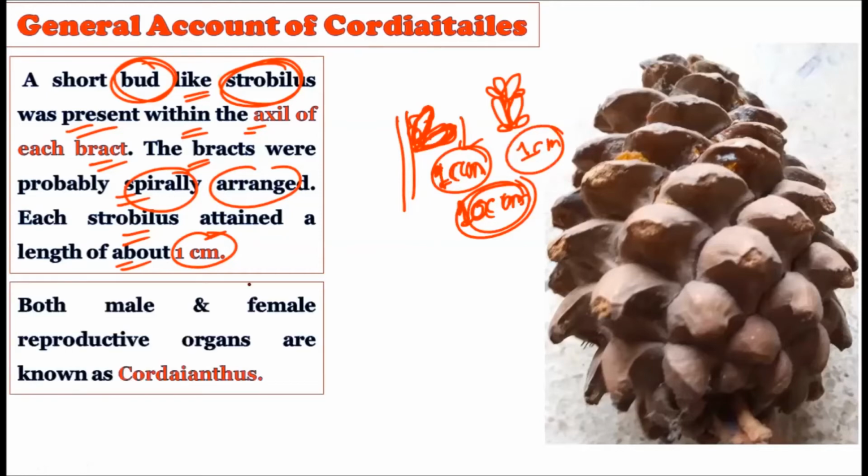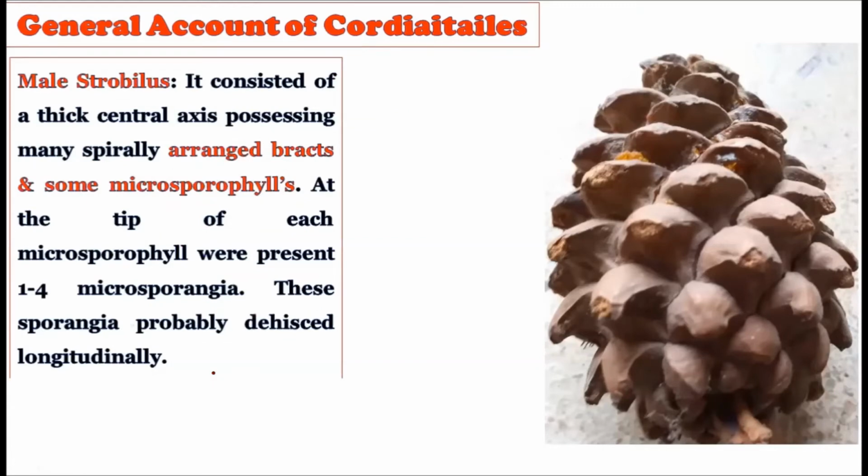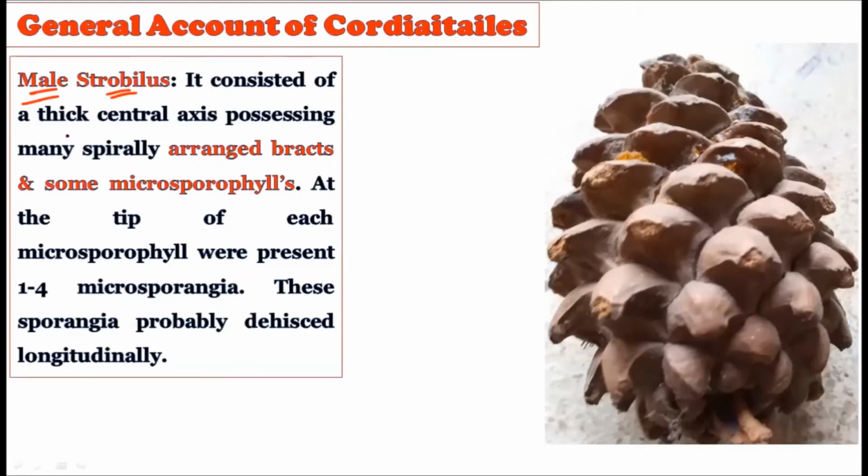Now see, both the male and female reproductive organs are known as the Cordianthus. Which name is given to the male and female reproductive organs or cones? It is called the Cordianthus. Now consider this. Let us first consider the male strobili. How is the male strobili present in the Cordaitales?